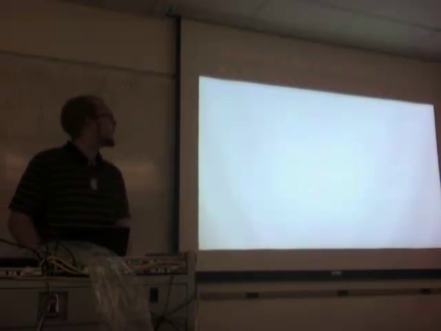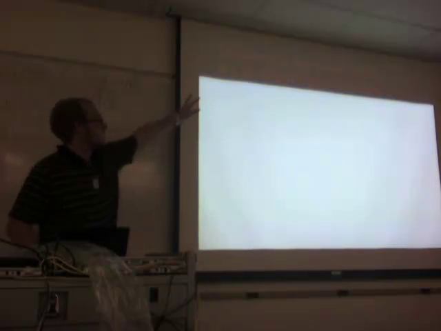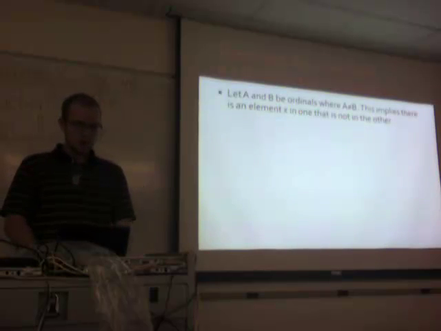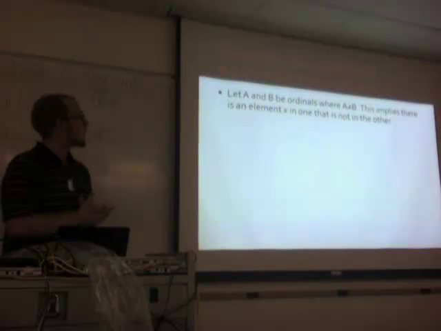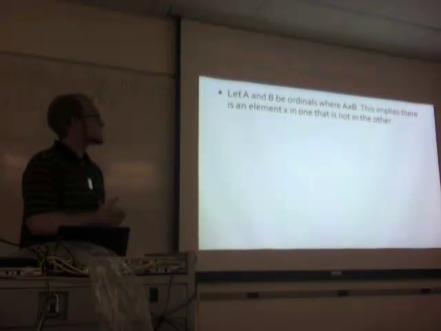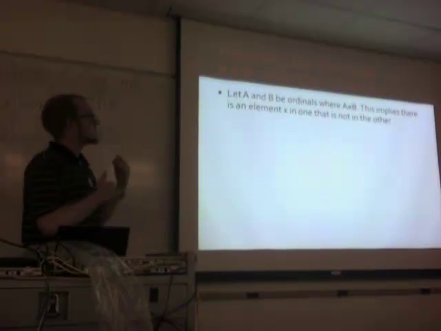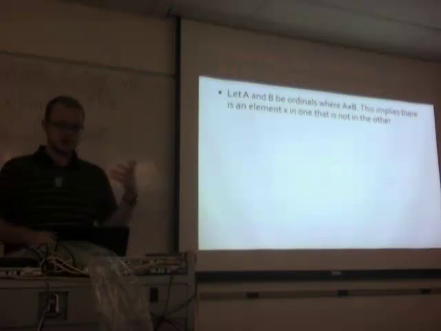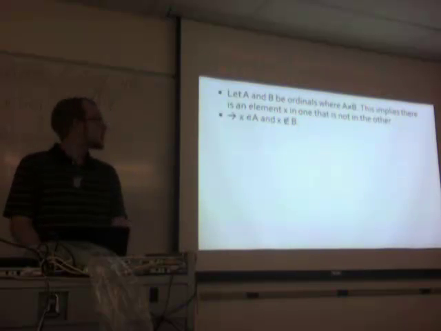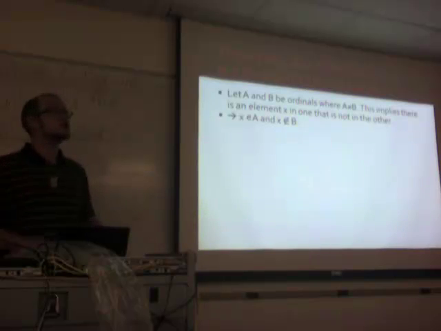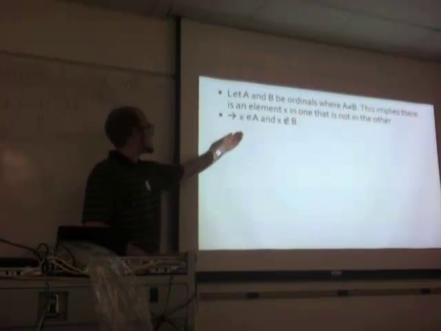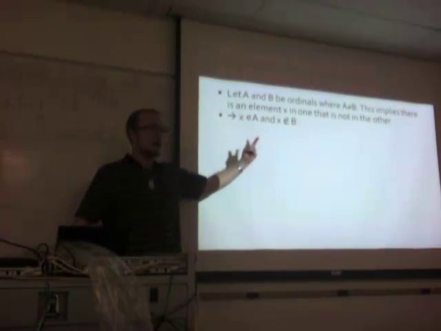Now, theorem 5: for all ordinals that are not equal, their successors are not equal. So let's start calculating this. Let A and B be ordinals, where A is not equal to B. This implies, by extensionality, that there's an element in one that is not in the other, because if they were equal, they'd have all the same elements. So without loss of generality, assume that it's in set A. If it's in set B, change the names. So let x be in A. So x is not an element of B.